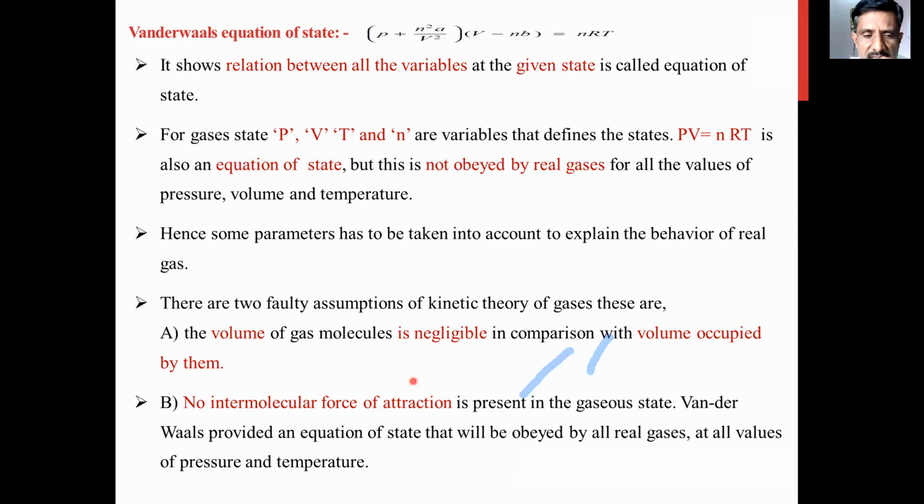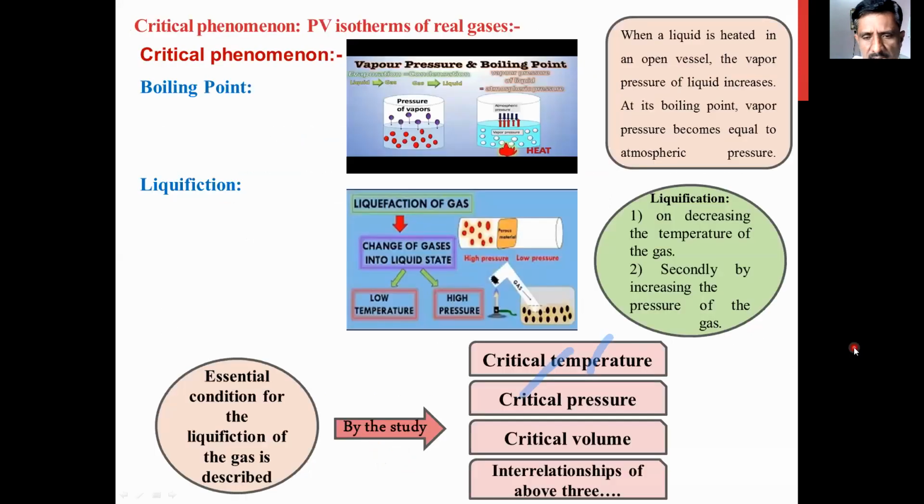Van der Waals suggested that there is intermolecular force of attraction between the gaseous molecules, and this intermolecular force of attraction is explained on the basis of an equation, the Van der Waals equation. So what is that equation? I have shown it here. This is the gas equation or Van der Waals equation of state. In this equation of state, Van der Waals explained how there is intermolecular force of attraction in the gaseous state at all values of pressure and temperature.